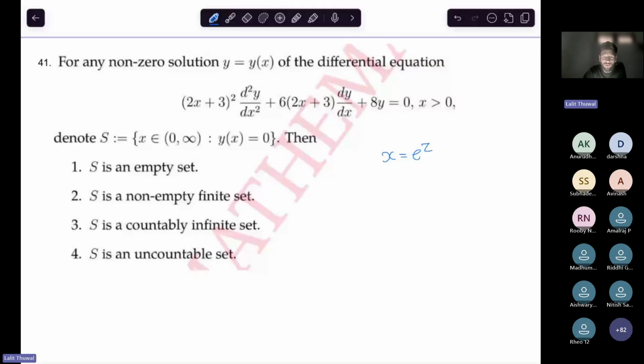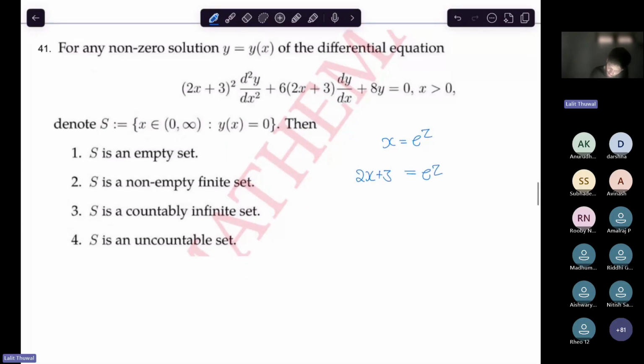What substitution do we use? 2x plus 3 equal to e to the power z. Okay, so 2x plus 3 equal to e to the power z. So the equation is transformed to what? What will be the transformed equation?